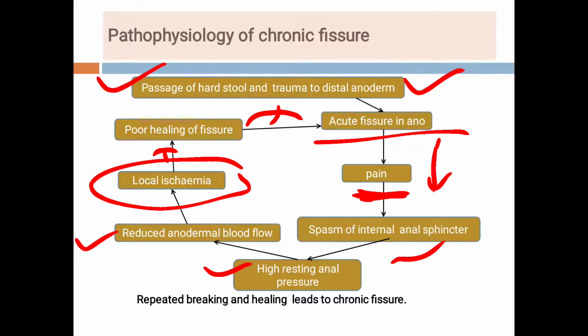So students, because of the local ischemia, there is improper healing of the ulcer. You all know the various factors affecting wound healing. So ischemia is one of the factors which affects wound healing, and in this mechanism, there is repeated breaking of the ulcer and repeated healing of the ulcer, and it leads to chronicity.